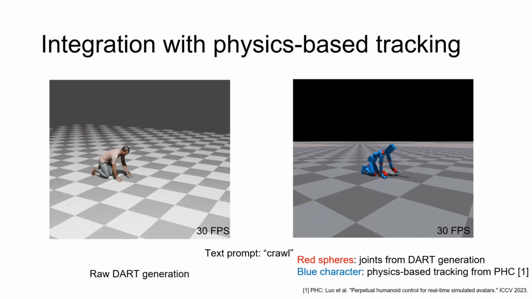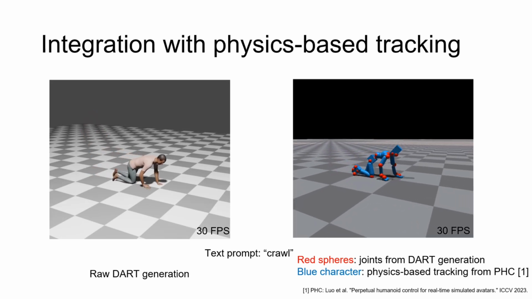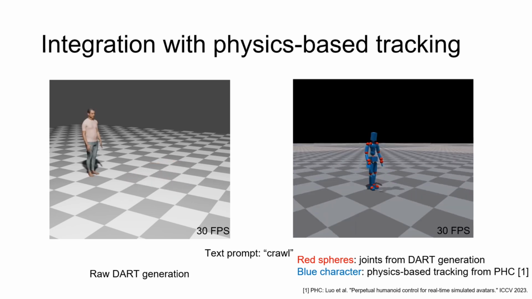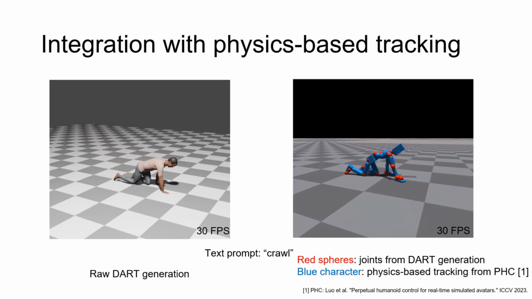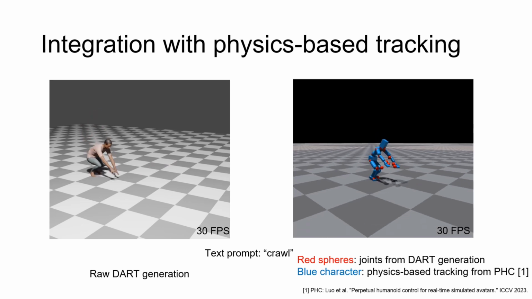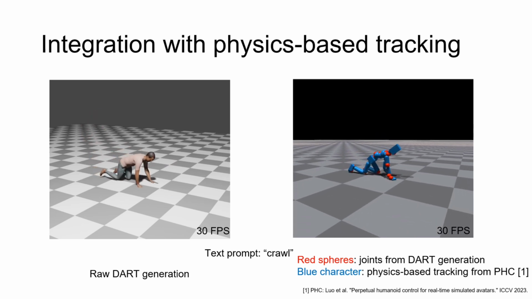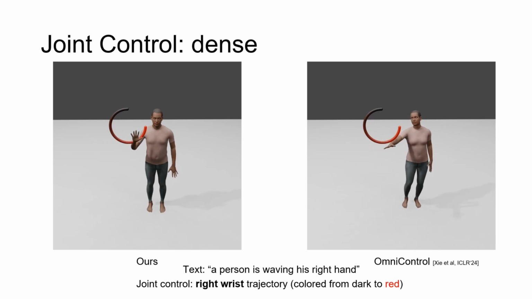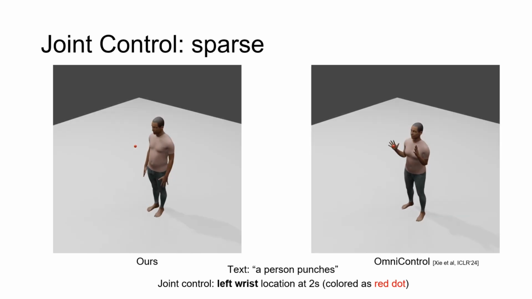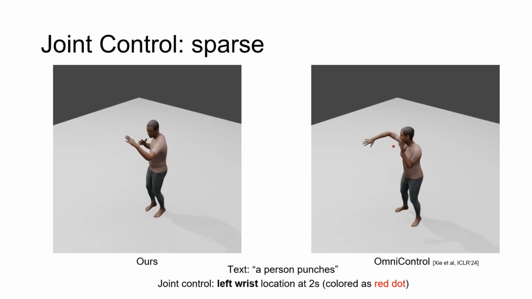Our method can be integrated with the physically simulated motion tracking methods to generate more physically plausible motions, such as improving joint floor contact and eliminating scene penetration artifacts. Our optimization-based control approach can effectively manage both dense and sparse joint trajectory control.